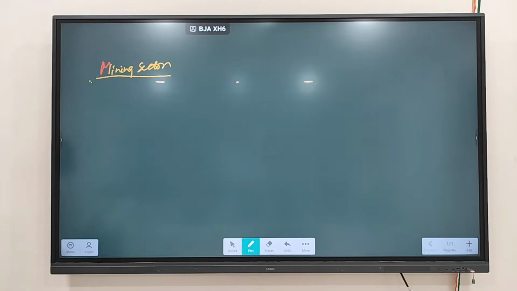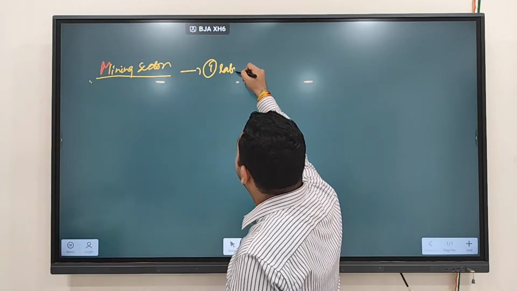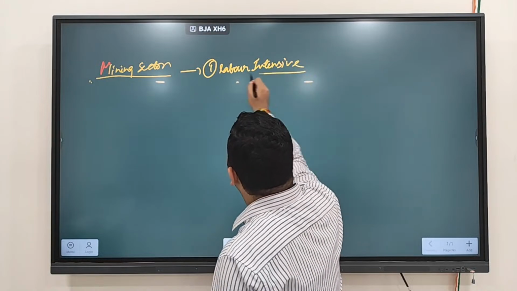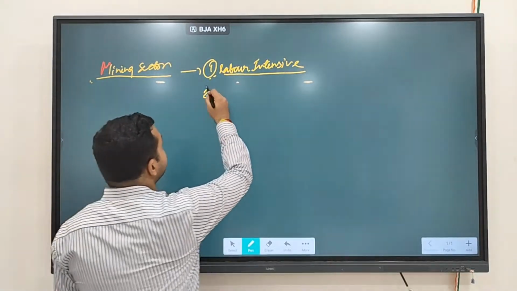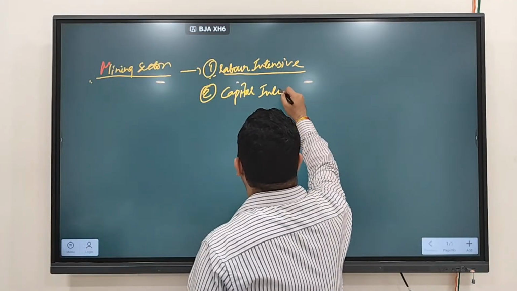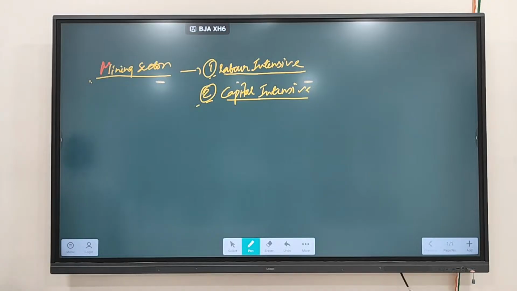What are the advantages of the mining sector? Mining is highly labor intensive, so it generates a lot of employment. But it is also capital intensive and requires a lot of money. So mining is of both types: it requires a lot of labor, and it is also capital intensive in nature, as it requires a lot of money.